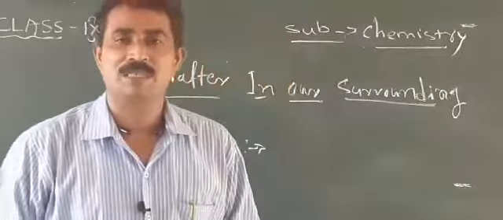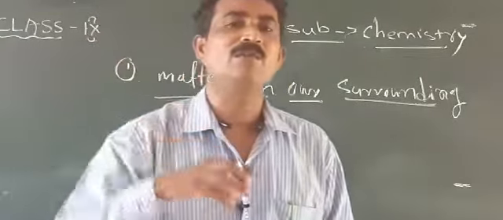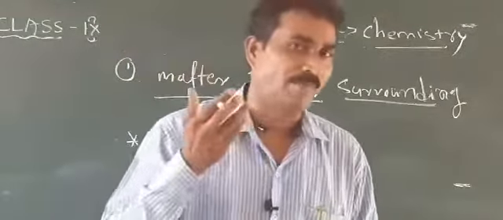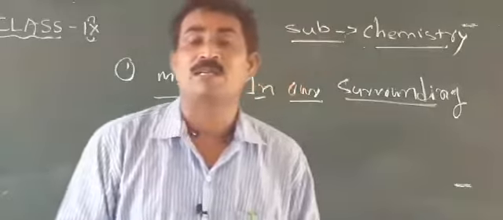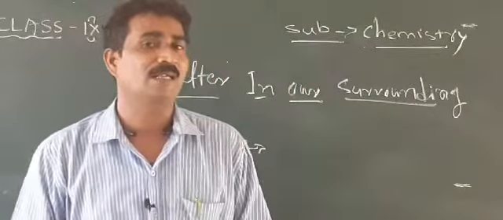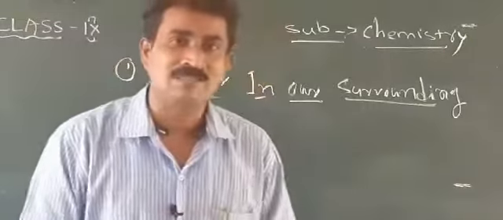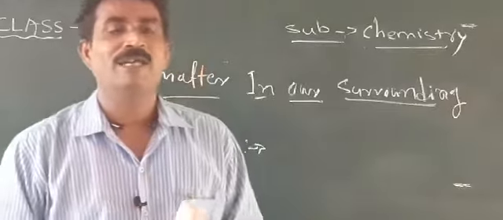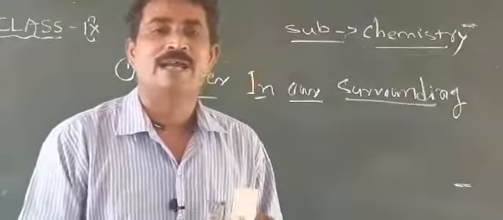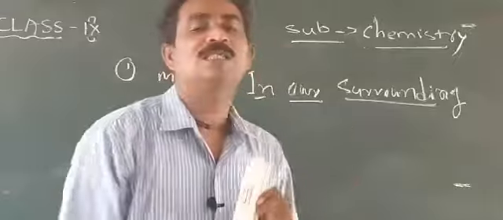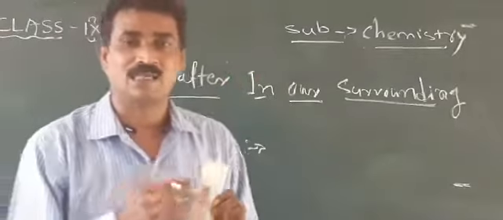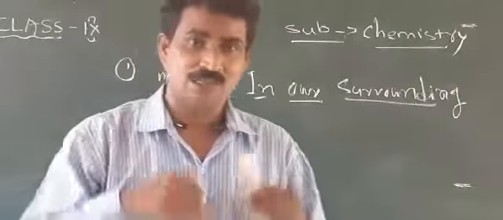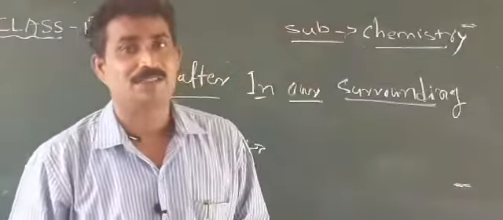So the matter definition we told: any object in our surroundings that is made, we can call matter. Now we want to know the physical structure of matter. What does physical structure mean? It is necessary for us. Physical structure means whatever externally we can observe in matter: there is a color, a body shape, a weight, and a volume. All these things are considered part of the physical nature.